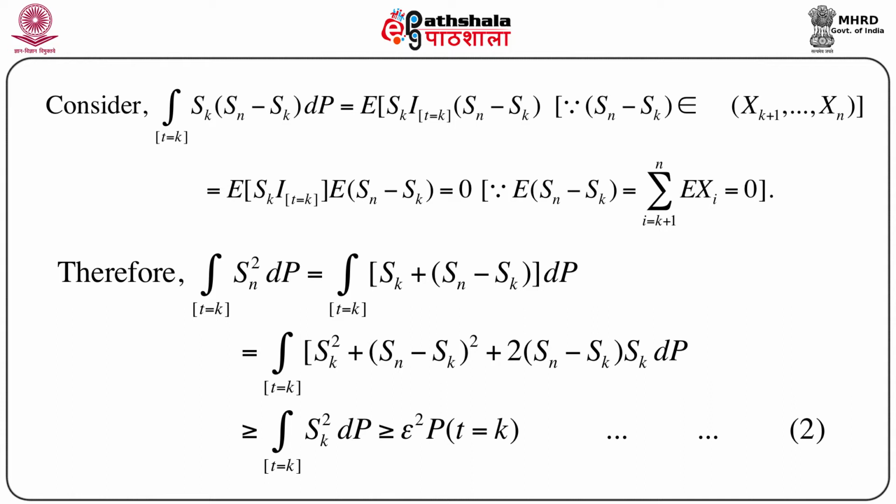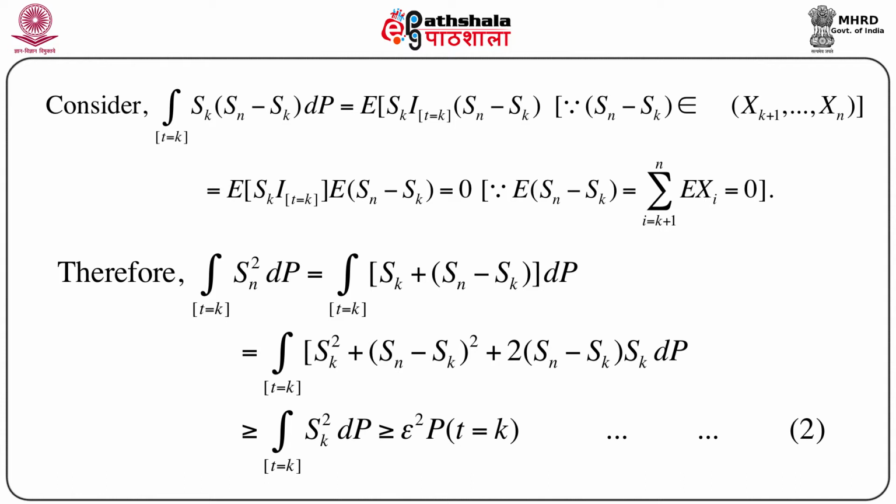So, let us first calculate this or explore its property. The integration over the set T equals k of Sk into Sn minus Sk dP equals, we can immediately write, the expectation of Sk into the indicator function over the set T equals k, into Sn minus Sk.